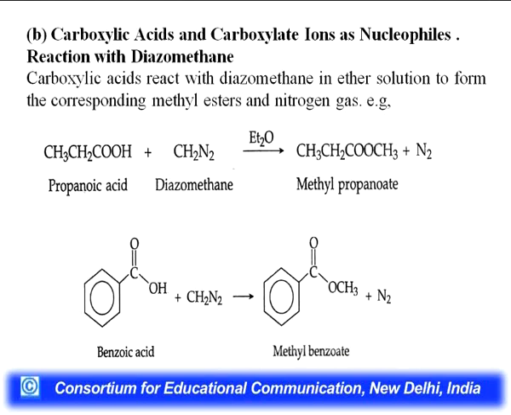Next, carboxylic acids and carboxylate ions as nucleophiles. Reaction with diazomethane, CH2N2, this is your diazomethane. When it reacts with carboxylic acid in ether solution, it forms the corresponding esters. You know what esters are? RCOOR. Here the reaction is of propionic acid with diazomethane, and you will get methyl propionate. Benzoic acid will give you methyl benzoate. So esters are formed with diazomethane.